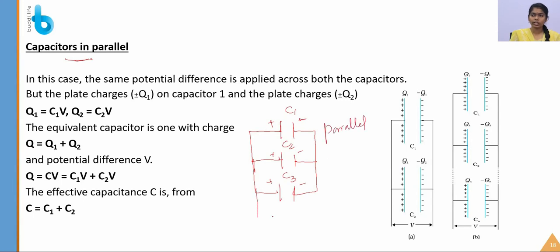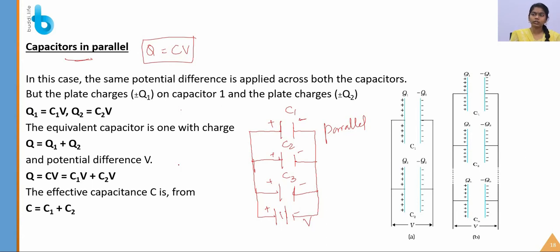If I want to charge these capacitors, I have to give a potential across them so that they get charged. So let's see the formula for parallel connected capacitors. First, I am going to take the same formula, Q is equal to CV.